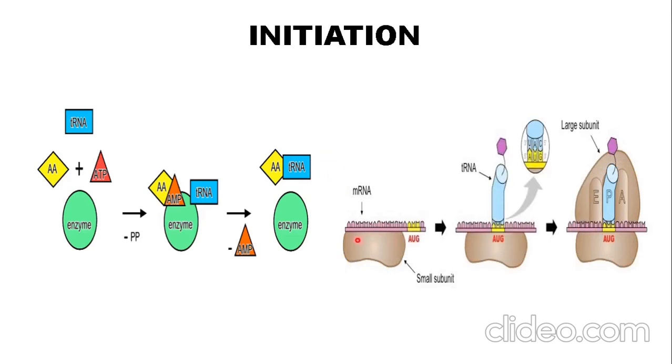Simultaneously, what happens? The smaller unit of ribosome, upon which the messenger RNA attaches, moves over the mRNA till a specific location. When the AUG, the start codon, reaches the specific location, at that point the signals will be sent.